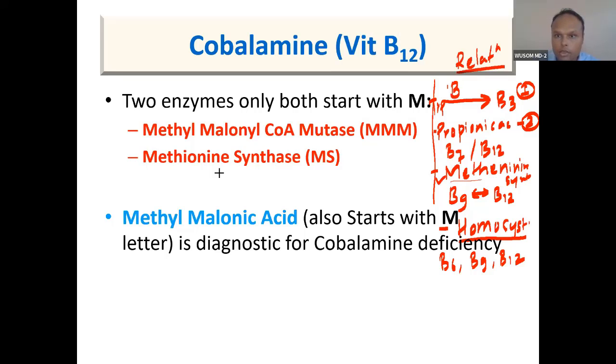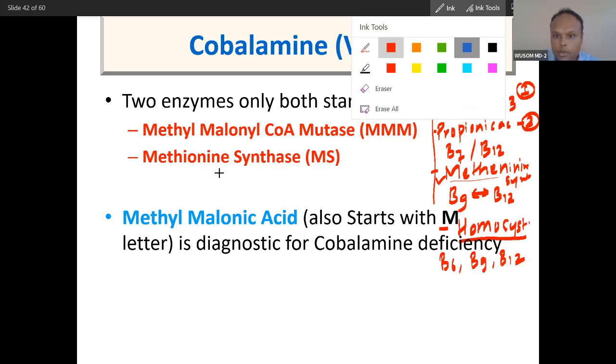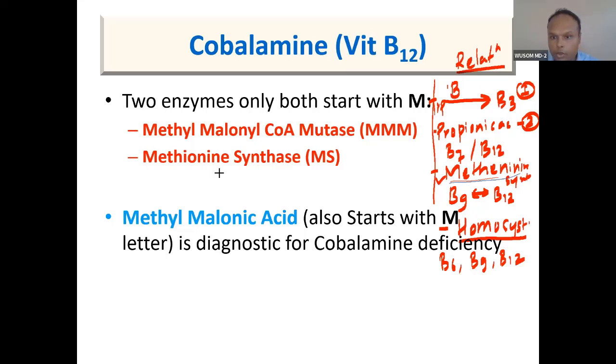Methionine synthase. The same enzyme in homocystinuria, methionine synthase, plus cystathionine beta synthase, CBS. So these two, MS and CBS. So here the propionic acid pathway, methionine synthase, and then homocystinuria and this vitamin B3 synthesis.